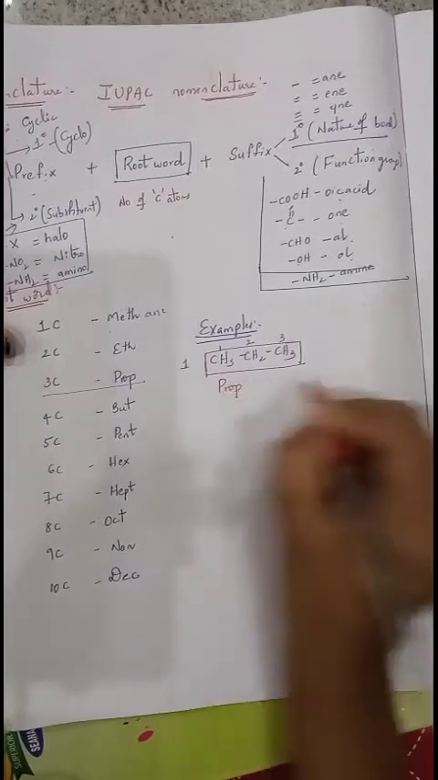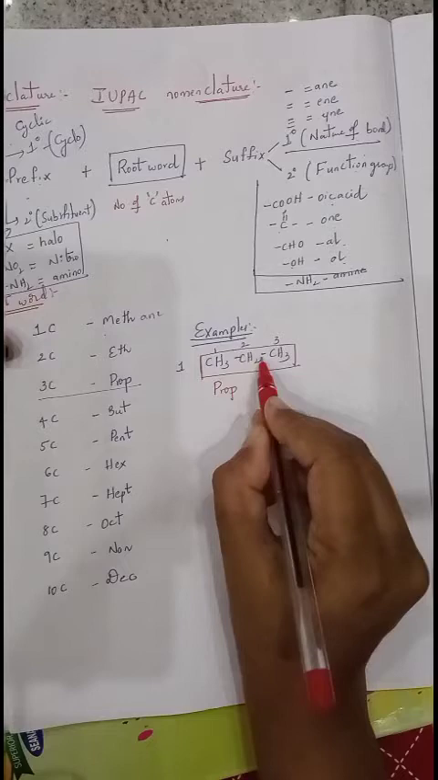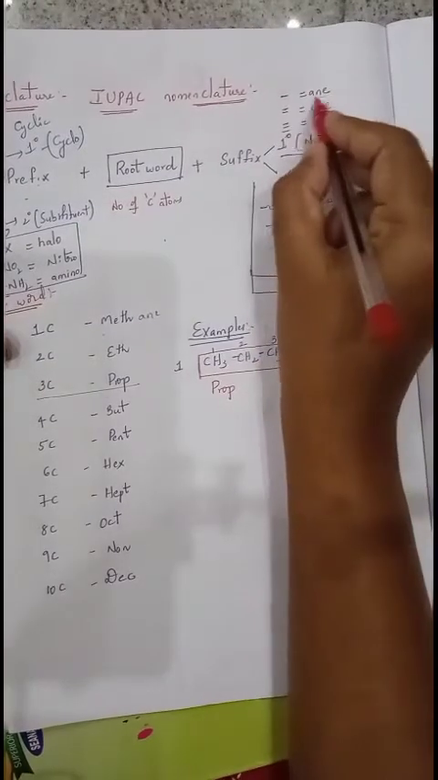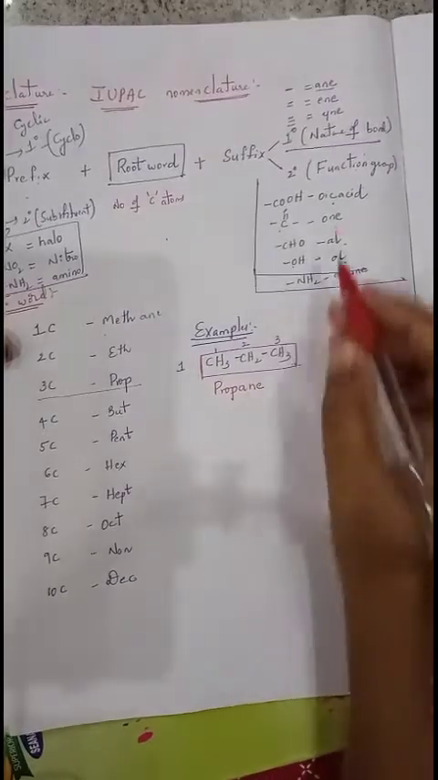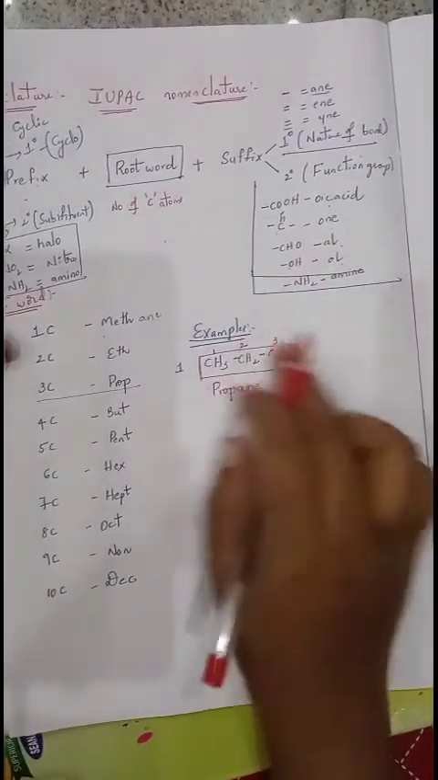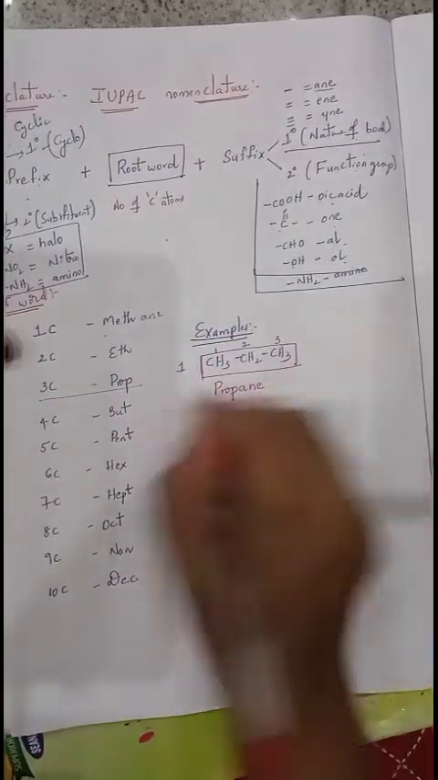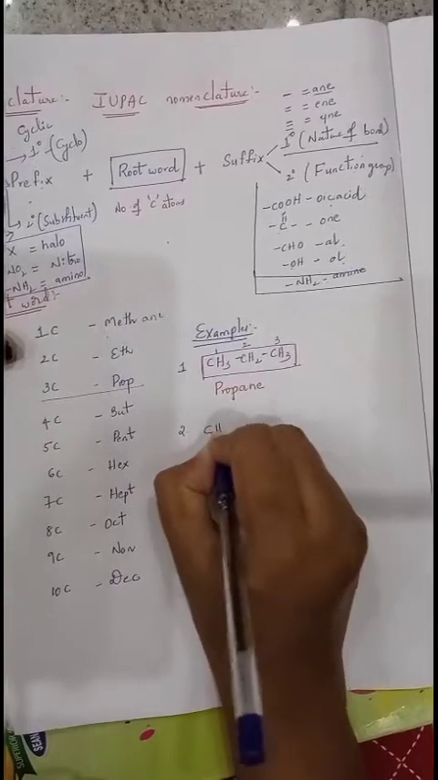Then the primary suffix, the nature of bond. Which type of bond is present? Single bond. If a single bond is there, what is the suffix? Ane. You just add the word ane. Now the secondary suffix: there is no secondary suffix, as there is no functional group. That's it. Its name is propane. Now we'll see one more example.